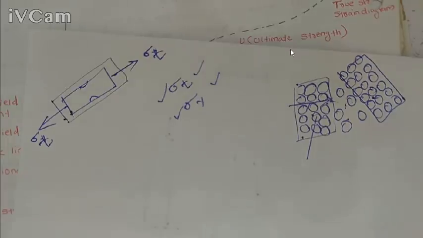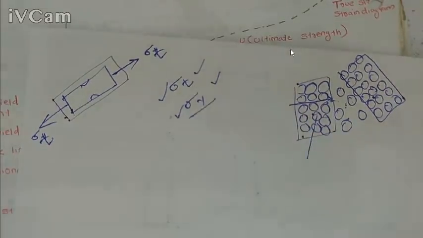If we design a member based on sigma y, then the material will not deform plastically in its working condition.